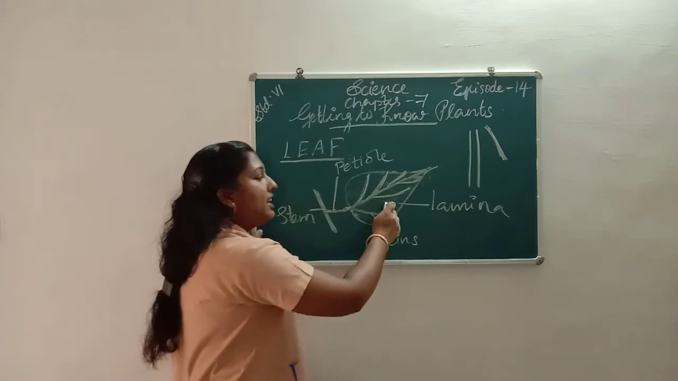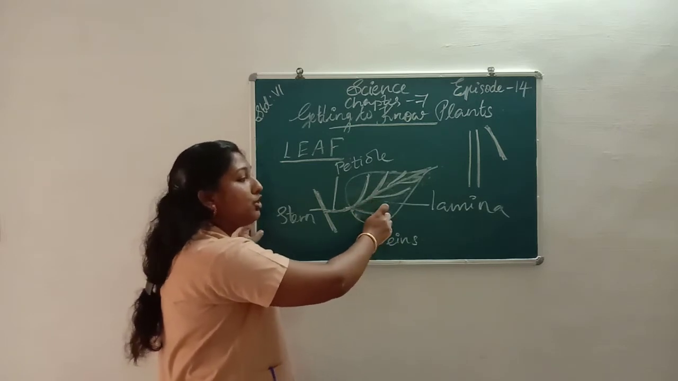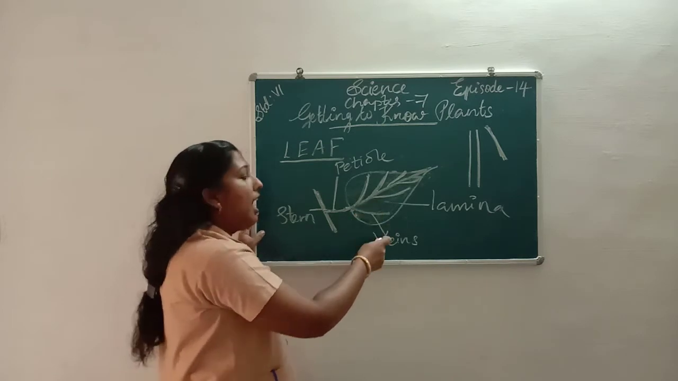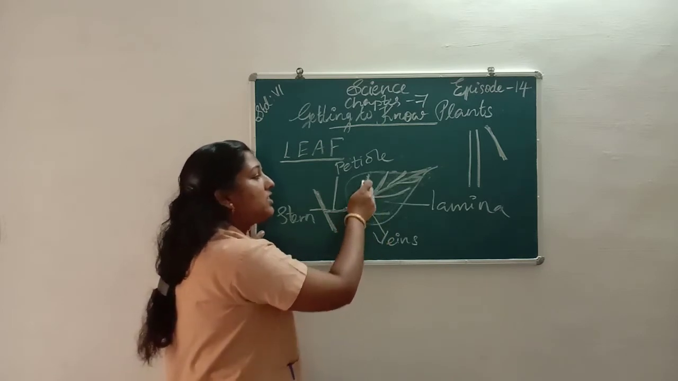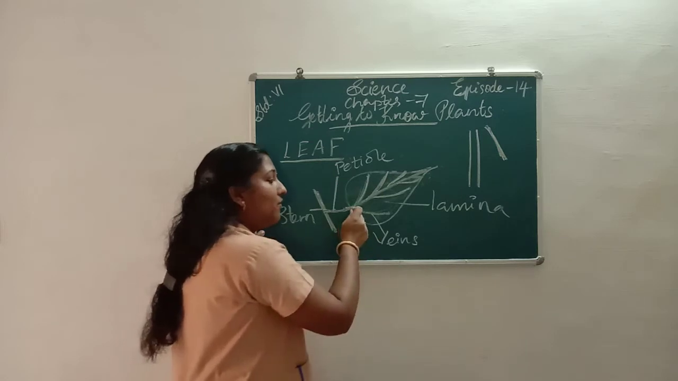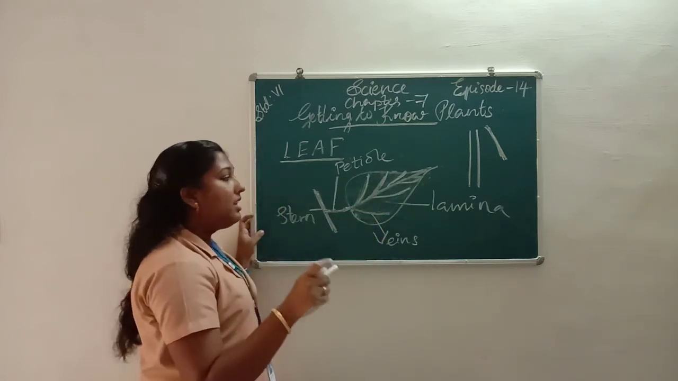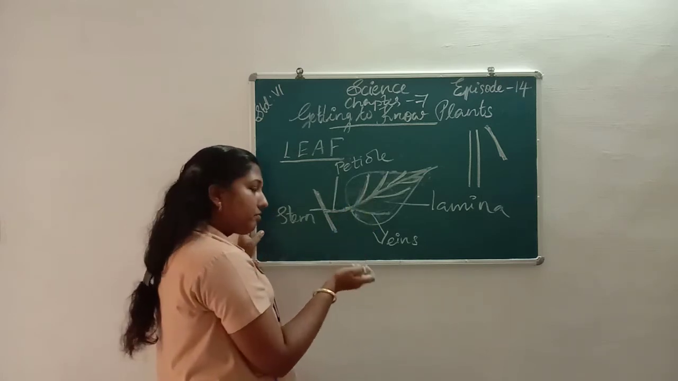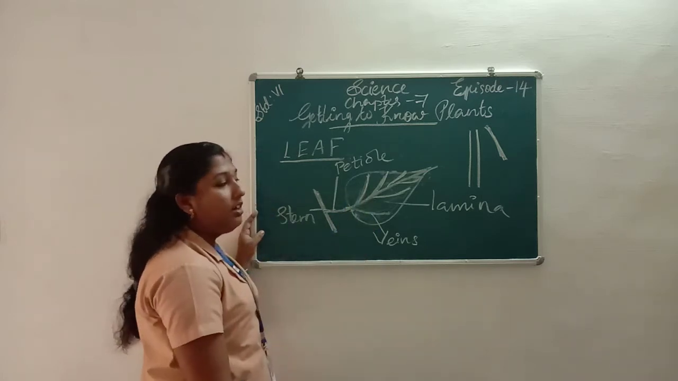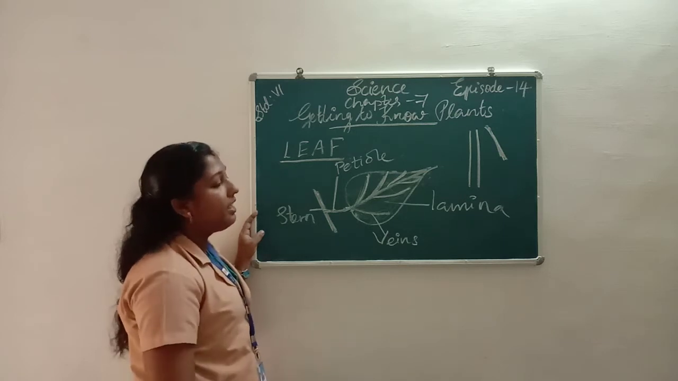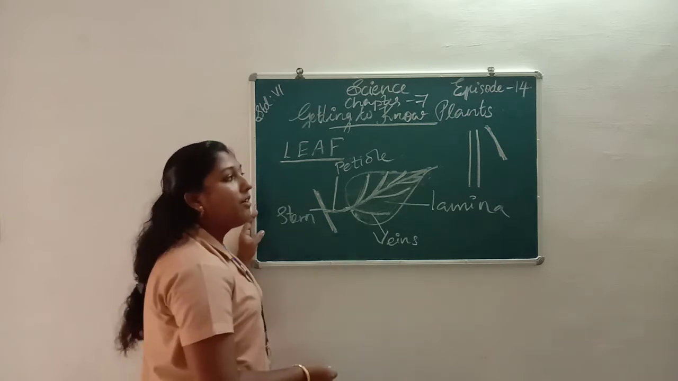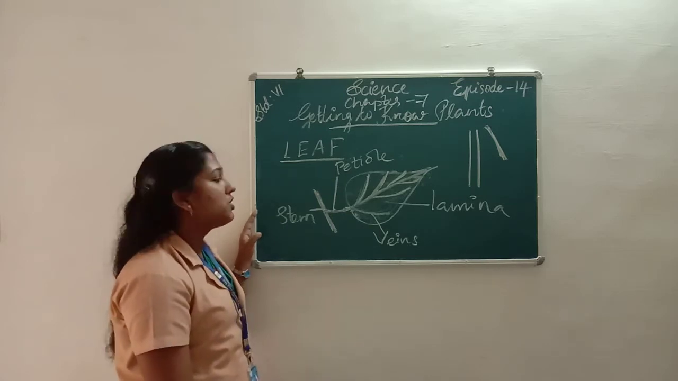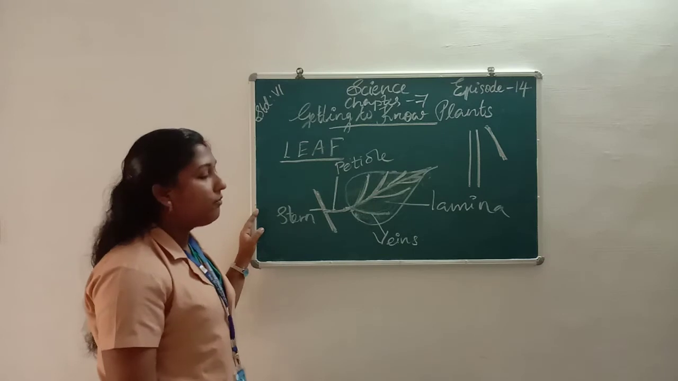Then lamina is a flat green portion of the leaf, and we can see so many veins on the leaf. All the veins are not the same in all leaves. The veins are different in different leaves. Some veins we can see in parallel position. Some veins are in reticulate position. Next we learn about venation.